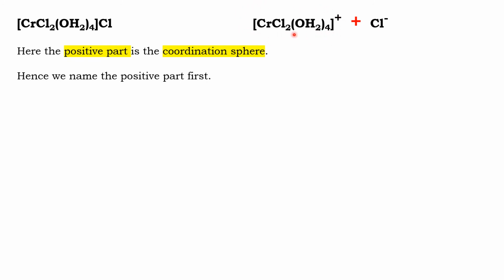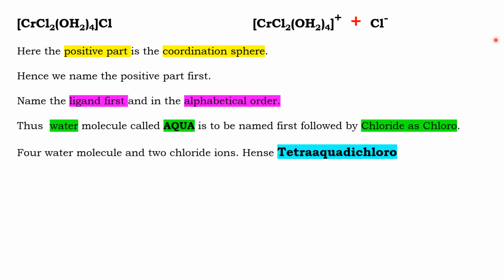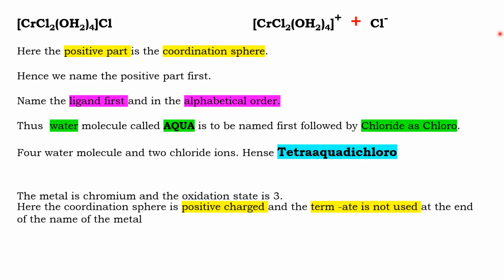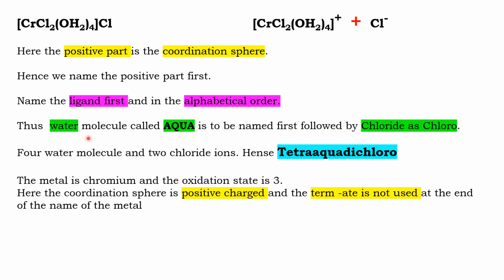When we name a coordination sphere, we have to name the ligands first. Here, two ligands are there, water molecule and chloride ion. And when there is more than one ligand, we have to name the ligands in alphabetical order. So for water molecule, the name IUPAC says is aqua, and for chloride it is chloro.